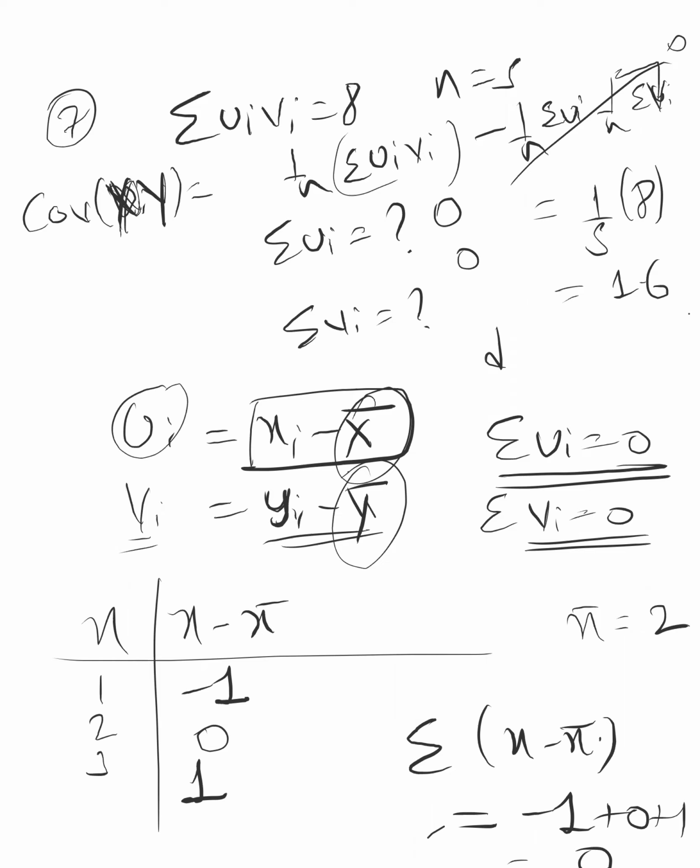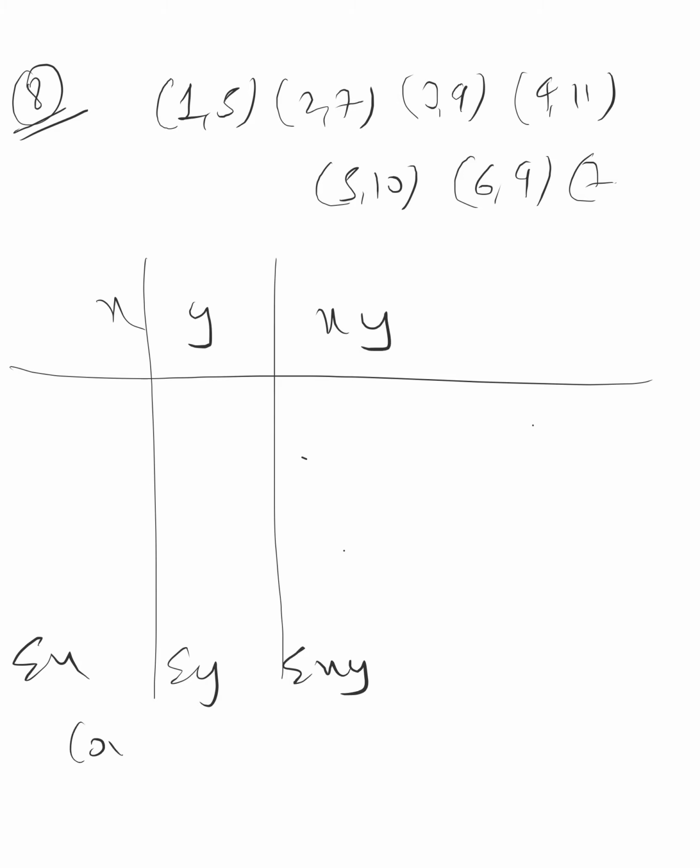You find the summation x, summation y, then you find summation xy and put in the formula. This formula you put and get the answer. So I'm not doing it. Ninth one also same way, easy only, covariance. 10th also easy. 11th also easy.